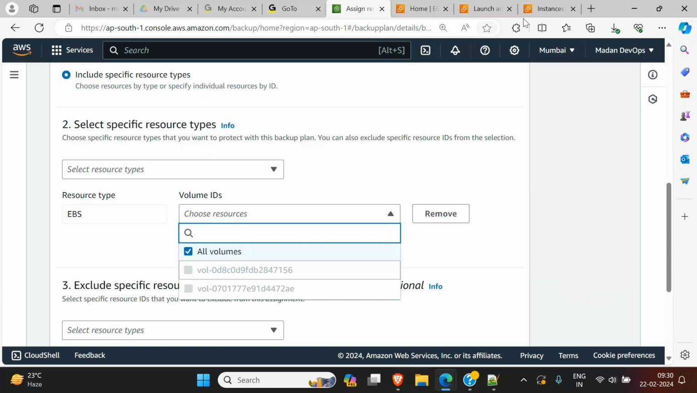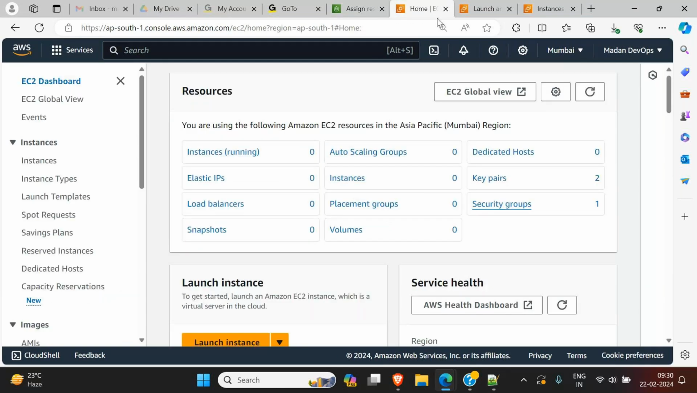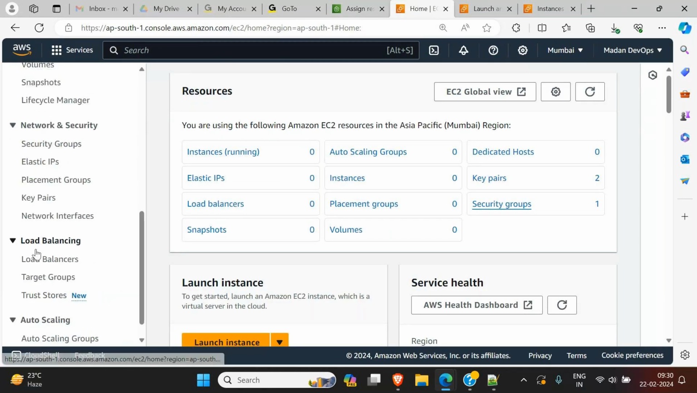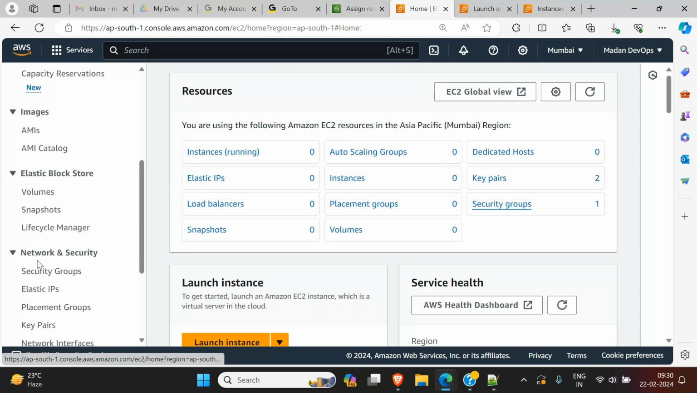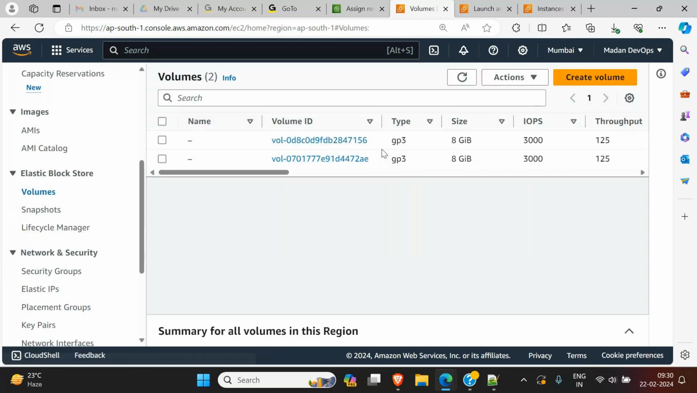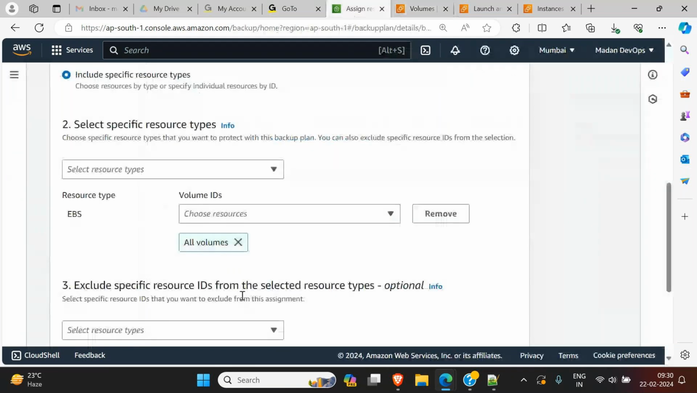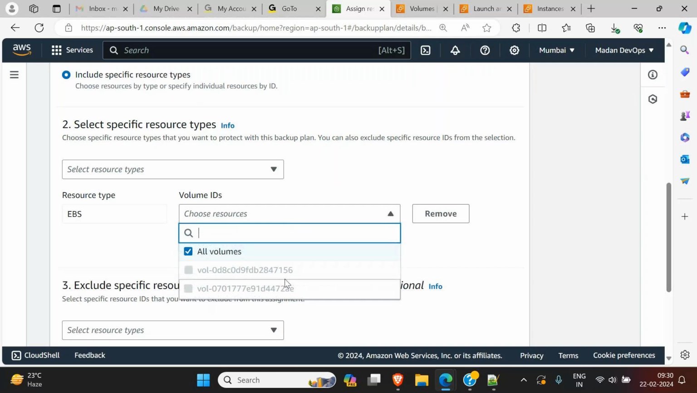Let's check that. Come down, here we have the volumes, two volumes. One is ending with 156, and the other is ending with 2AE. Go here, you can see both. One is 2AE and one is 156. Both are selected. I don't want to select both, I want to select only one.